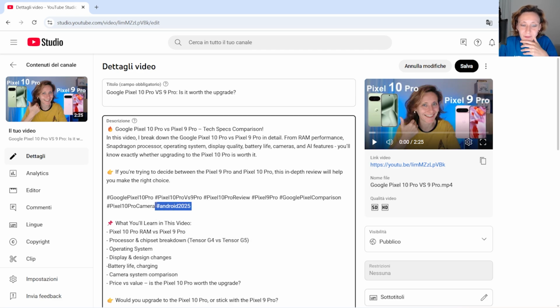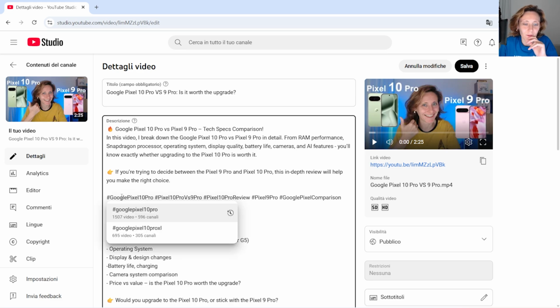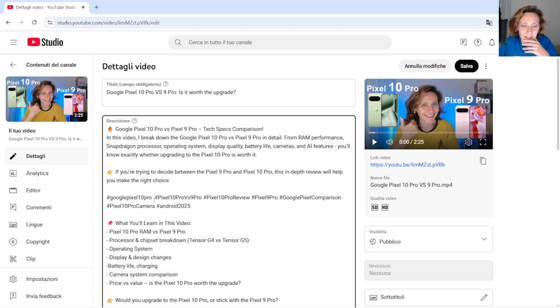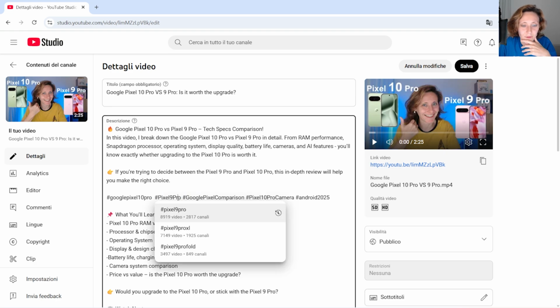And by the way, I don't think this is a 100% fit. Of course, the Google Pixel has Android. However, I think there is a better match than this one. And also here, if you click on this, it suggests basically this one, which doesn't have the caps. If you click here, it doesn't detect anything, so we can remove this. Here, there doesn't exist any hashtag with this, so let's remove it.